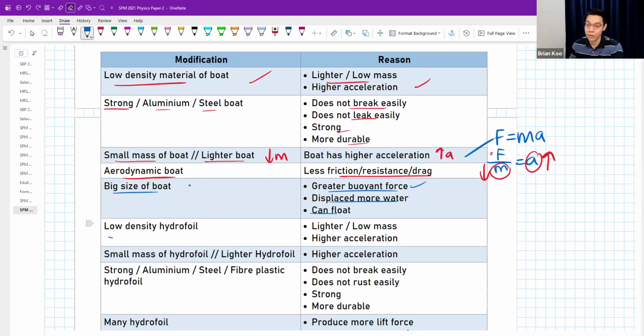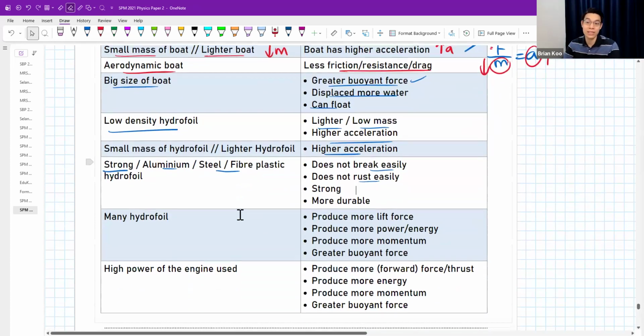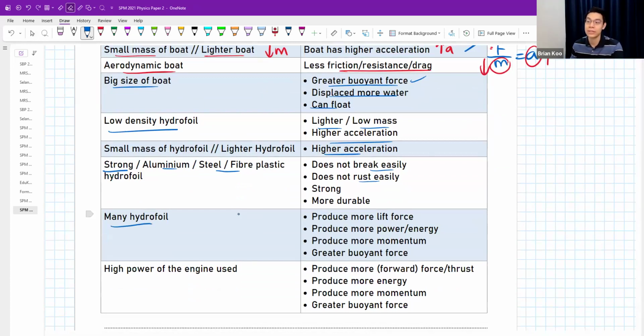Low density of hydrofoil. Lighter, lower mass, higher acceleration. Small mass of hydrofoil. Lighter hydrofoil can accelerate more. Strong hydrofoil also can. Aluminium hydrofoil, steel hydrofoil, fiber plastic. Does not break easily, does not rust easily. So many repeated reasons.